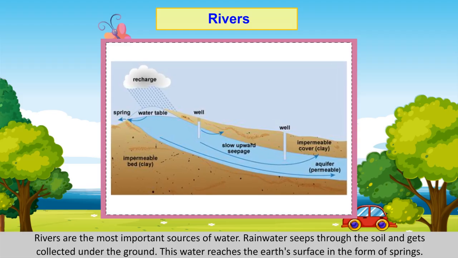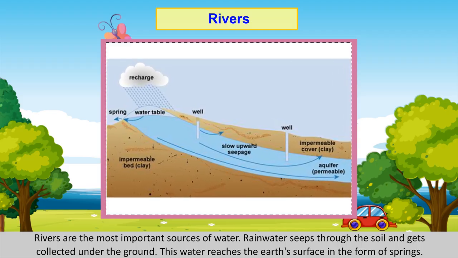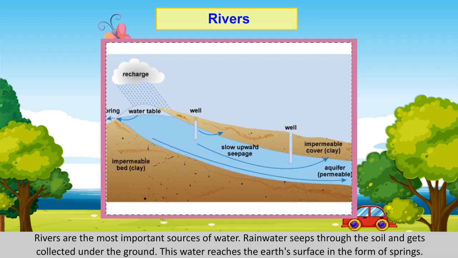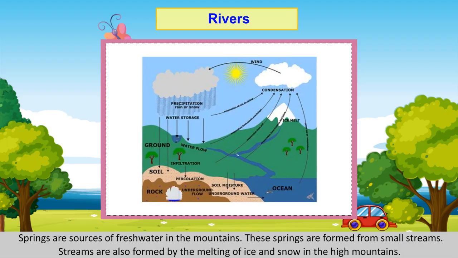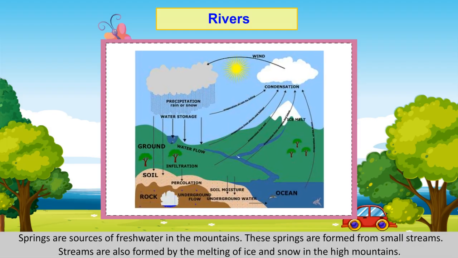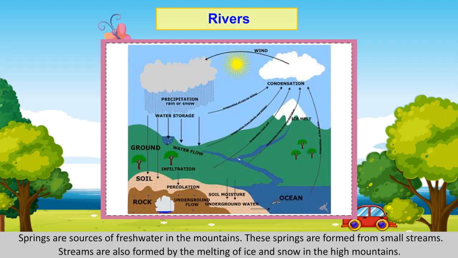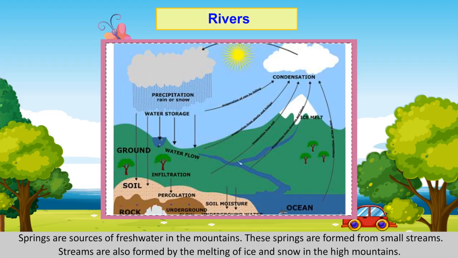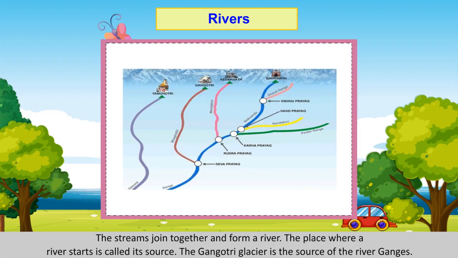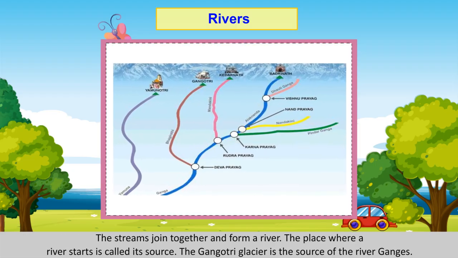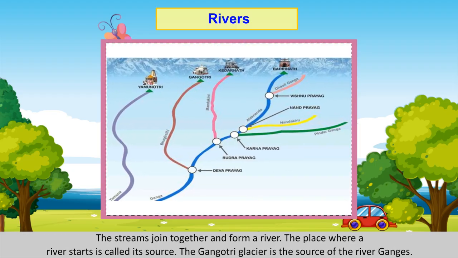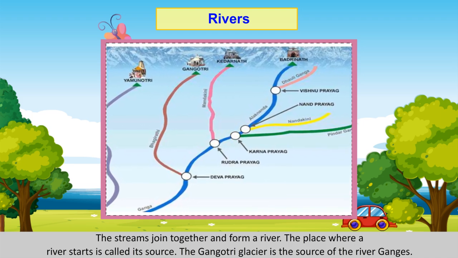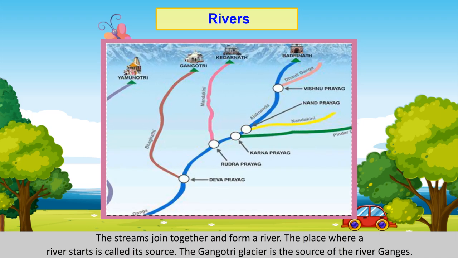Rainwater seeps through the soil and gets collected under the ground. This water reaches the Earth's surface in the form of springs. Springs are sources of fresh water in the mountains. These springs are formed from small streams. Streams are also formed by the melting of ice and snow in the high mountains. The streams join together and form a river. The place where a river starts is called its source. The Gangotri Glacier is the source of the river Ganges.